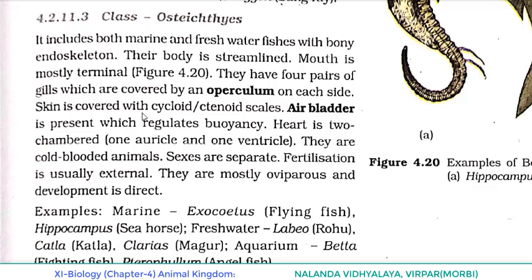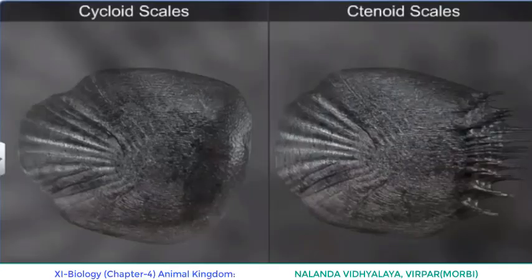Skin is covered with cycloid or ctenoid scales. Again, you can see the difference: in the case of Chondrichthyes, we discussed that the skin is tough and covered with minute placoid scales. But here we are saying the skin is covered with cycloid or ctenoid scales.